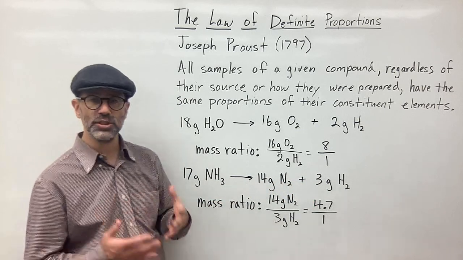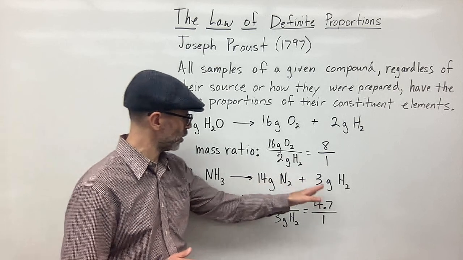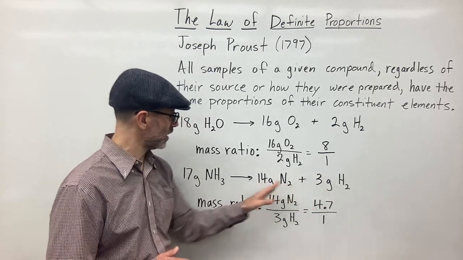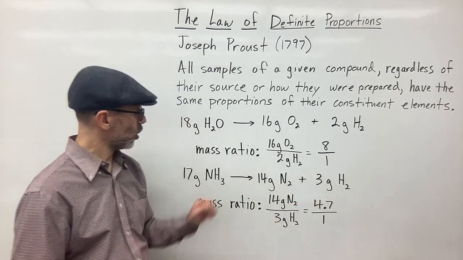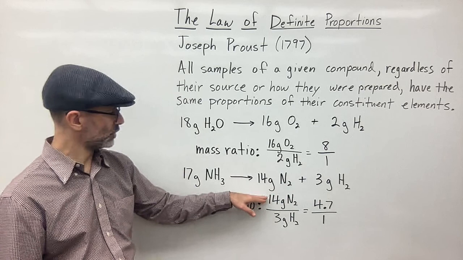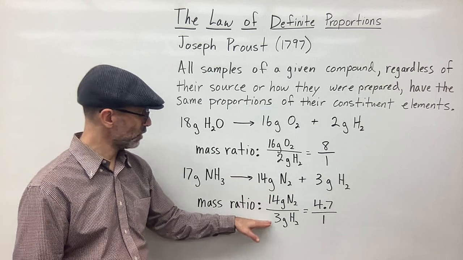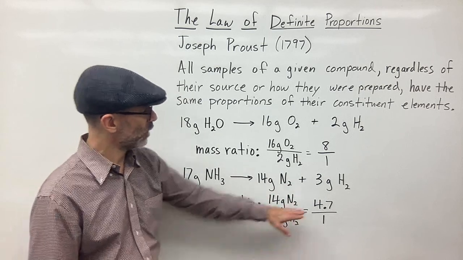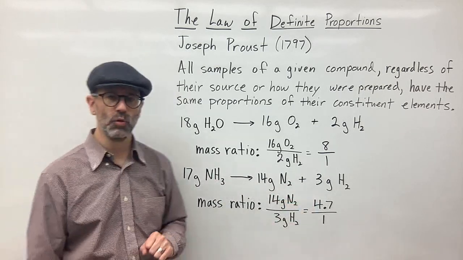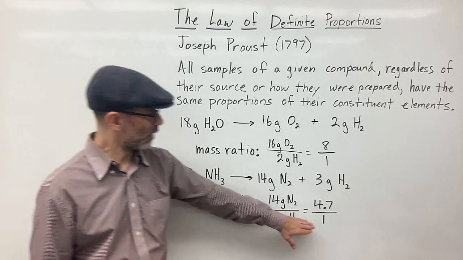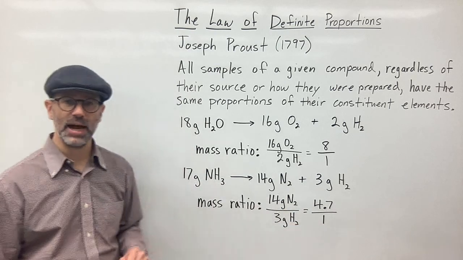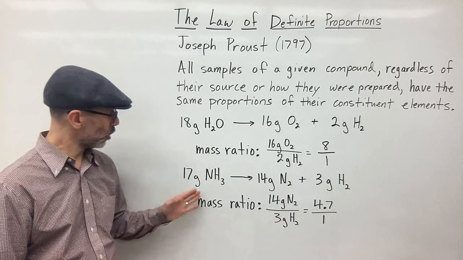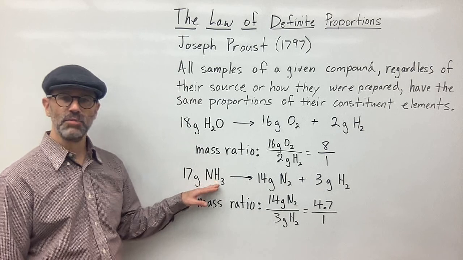But again, Proust is more interested in the ratio of the masses of the elements formed. So you put that in a ratio, 14 grams of nitrogen over 3 grams of hydrogen, and you get a ratio of 4.7 over 1. And again, that ratio will always be that ratio as long as what you have is ammonia.